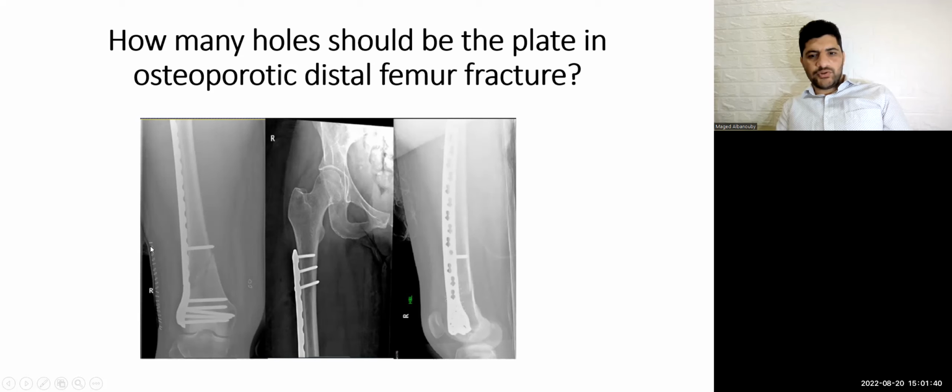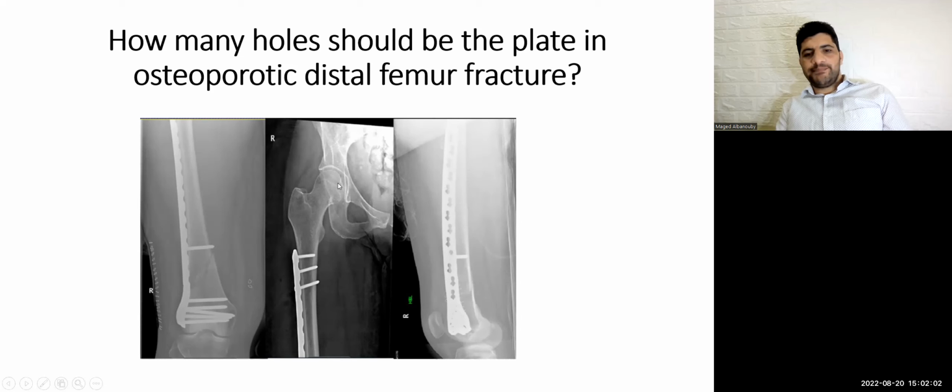Also, it is a biological system. Here you can see the staples on the small wound in the distal femur and a smaller wound in the proximal femur. This is the recommendation for any osteoporotic fracture in the femur.